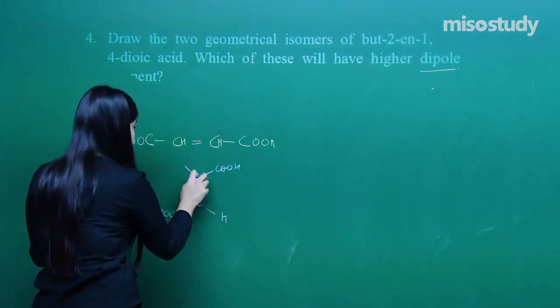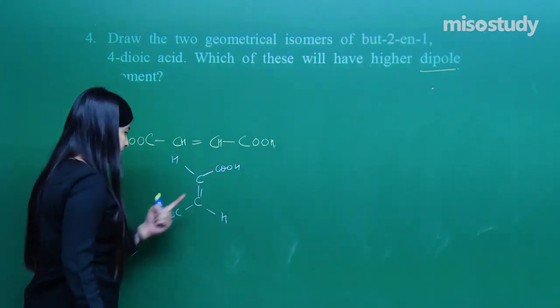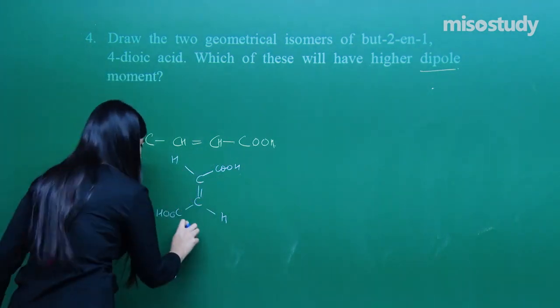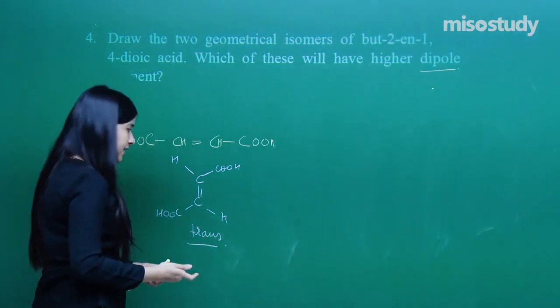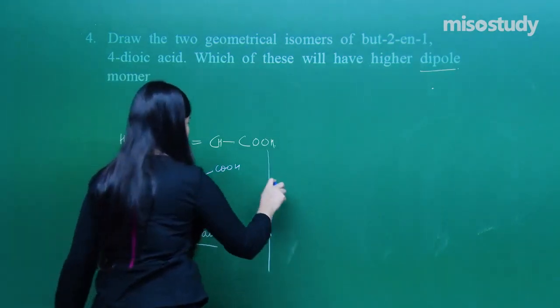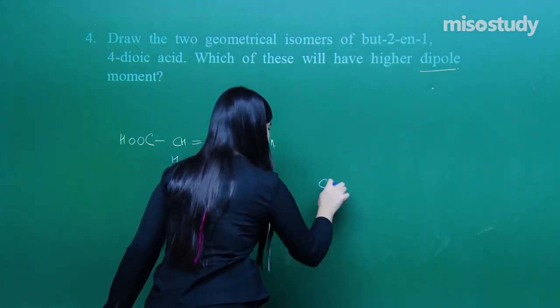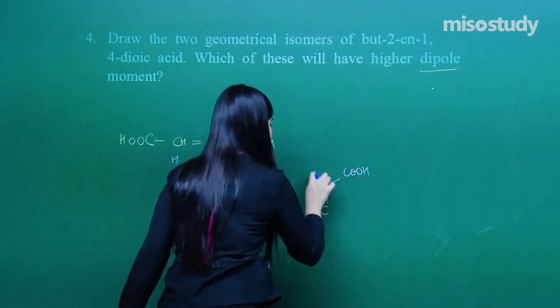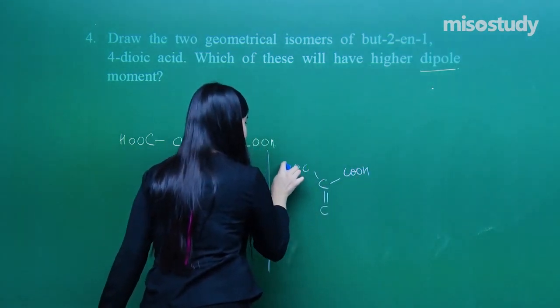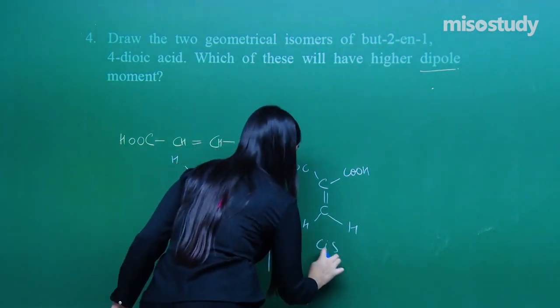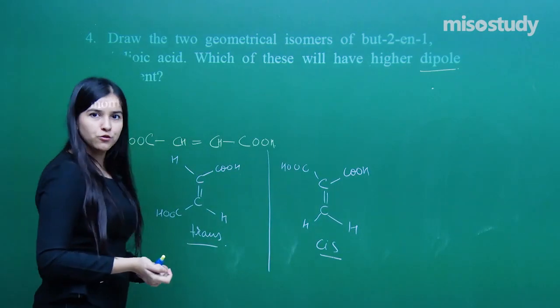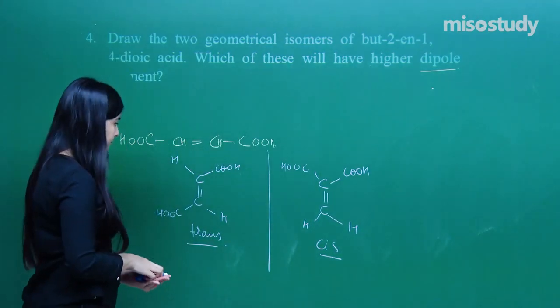And the hydrogens here. What is this? Having the opposites, it's the trans, right? Now if we talk about the cis, yes, done? Everybody is able to do that, I hope. So that is a cis isomer. Now figure out the dipole moment.